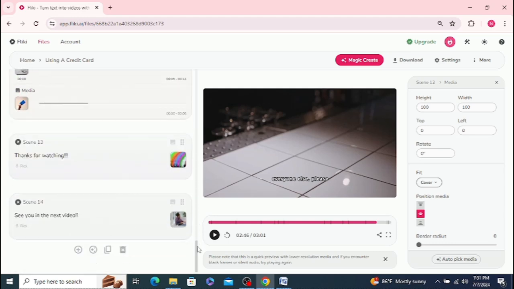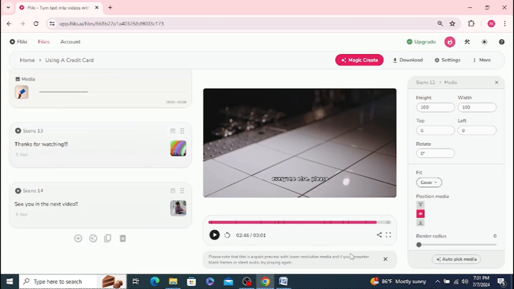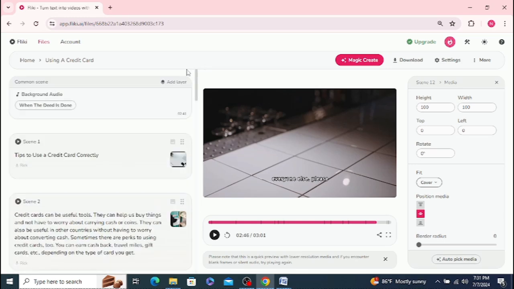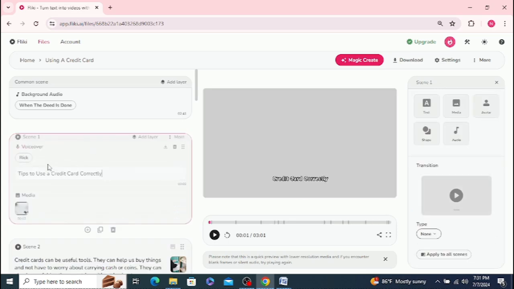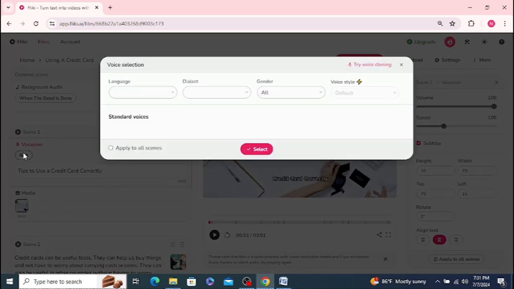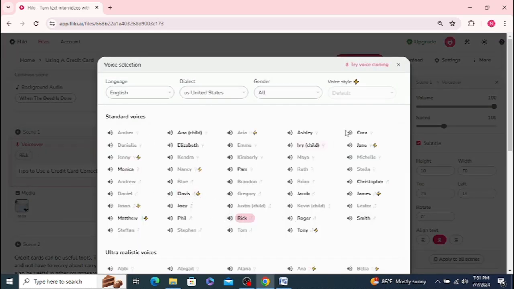And again, you can change things and edit things as I have. And of course, if you have more credits and upgraded versions, you have more choices. Now, right now I'm using the voice of Rick, and I'm not going to change it. But if I wanted to, I could change it by clicking on the voiceover and choosing any of these ones here. Obviously, if they're not grayed out, you can have different voices of a child, male, female, and so forth. The ultra realistic voices are all grayed out because you have to pay for them.